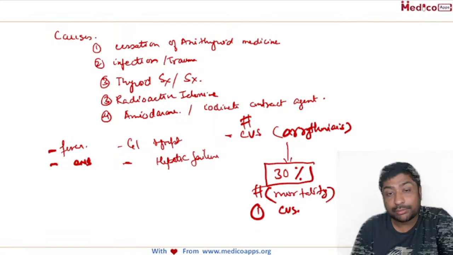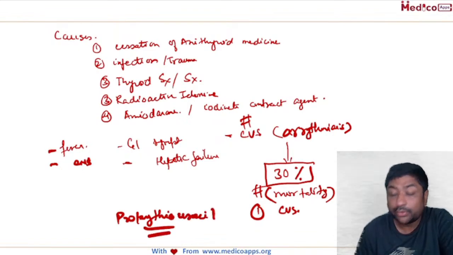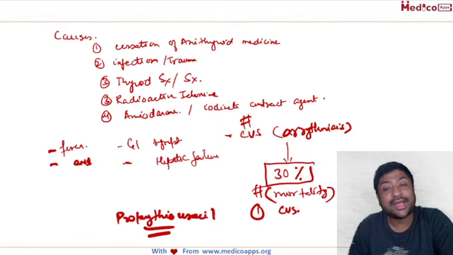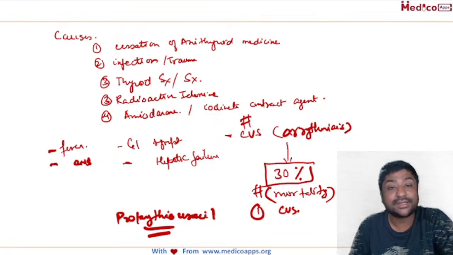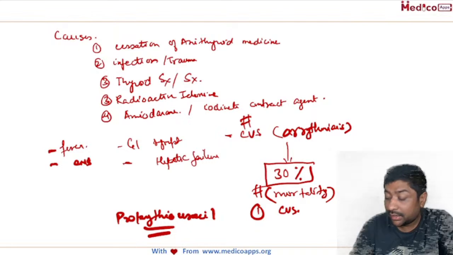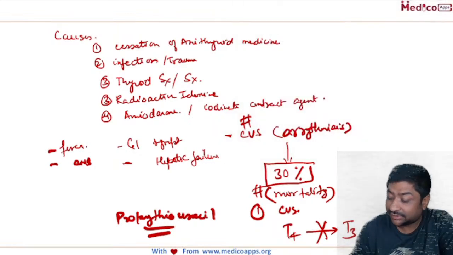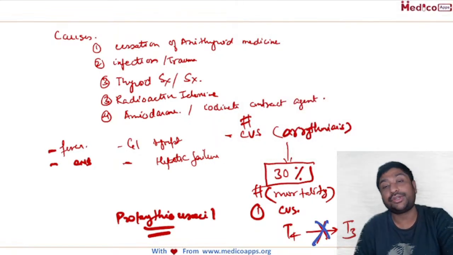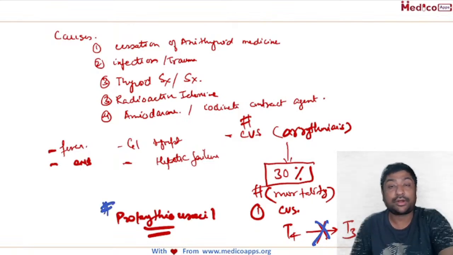And how do we treat? The mainstay is basically propylthiouracil. Basically, we give it in a very high loading dose, either orally or through a nasogastric tube or even through the rectum. And what essentially it does is inhibit the conversion of T4 into T3. So this is the mechanism of action. It will inhibit the conversion of T4 to T3, and that is why it is the anti-thyroid drug of choice.